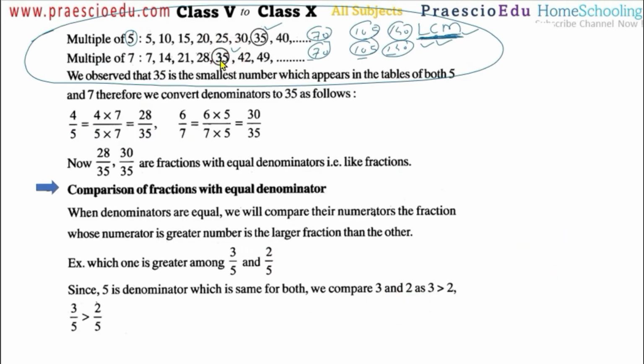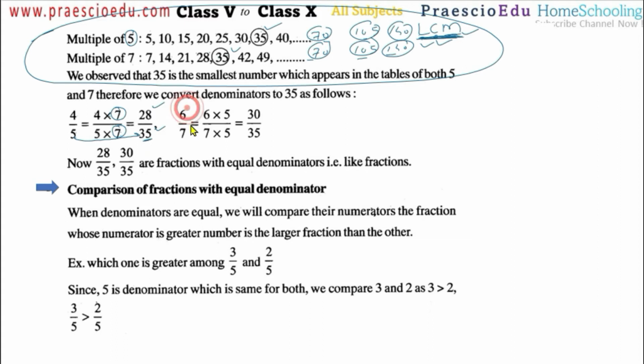Now this is the 35. So here, 5 by 4, to make this 5 into 35, what do we have to do? We have to multiply by 7. If we multiply by 7 at the denominator, the same number has to be multiplied to the numerator also. So 4 multiplied by 7 is 28, and 5 multiplied by 7 is 35. So now 35 comes at the denominator.